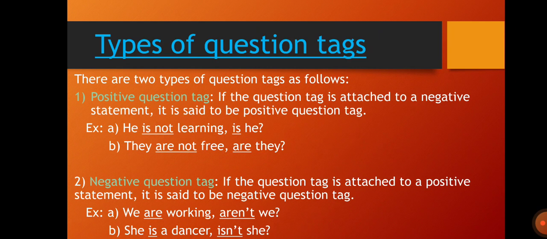The negative of "are" is "are not," but we have to use the contracted form, that is "aren't." And what is the pronoun here? "We." So, "aren't we." Second example: she is a dancer. So, she is a dancer.